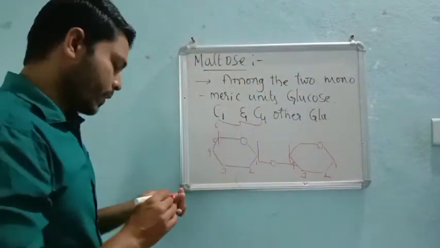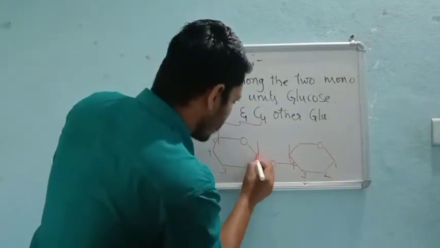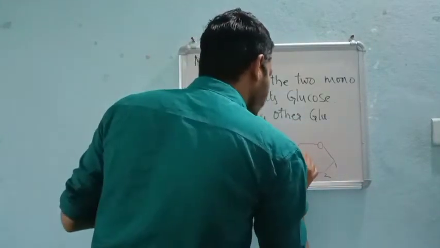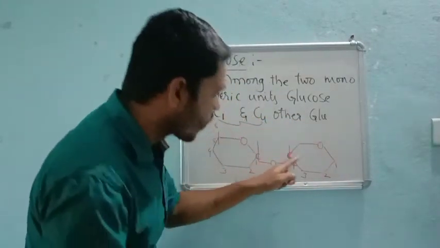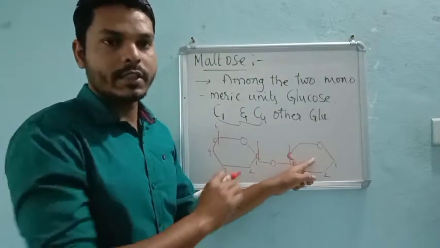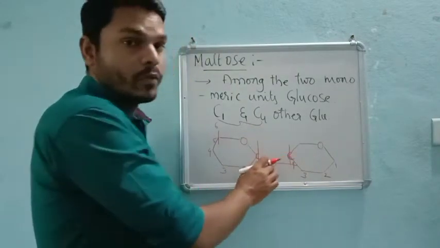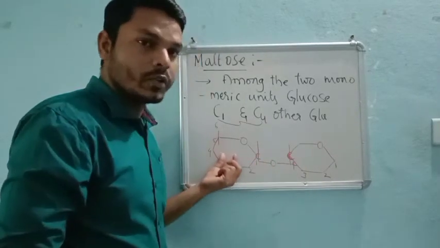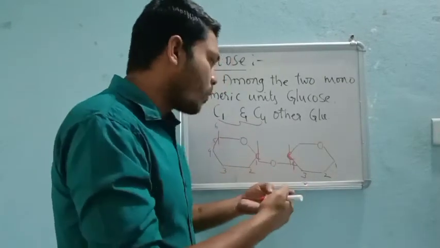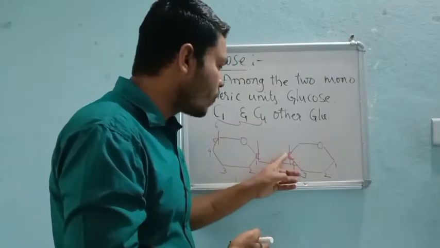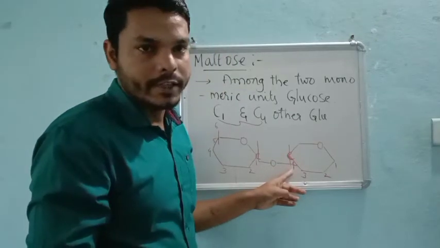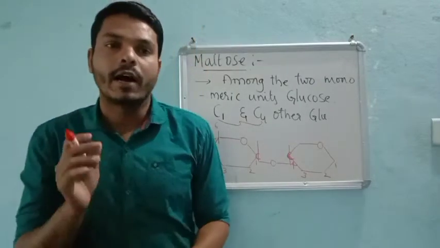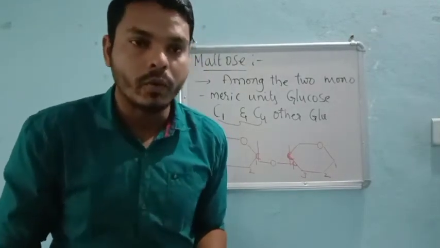See what I said: C1, that means the first carbon of one glucose, will form a linkage with C4 of the other glucose, right? So this is the condition. C1 of one glucose unit will form a bond with C4 of the other glucose unit, forming a glycosidic linkage after removal of a water molecule.